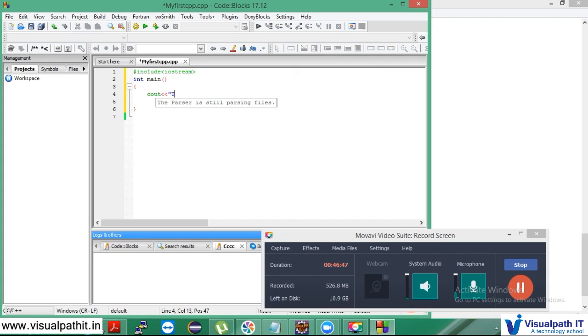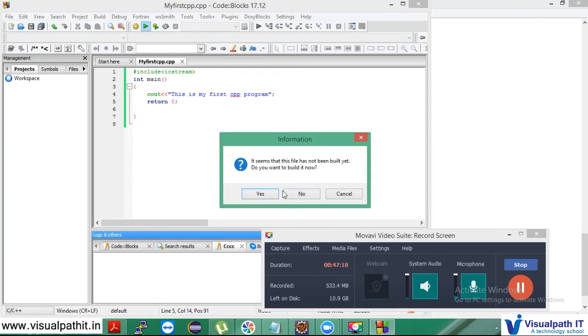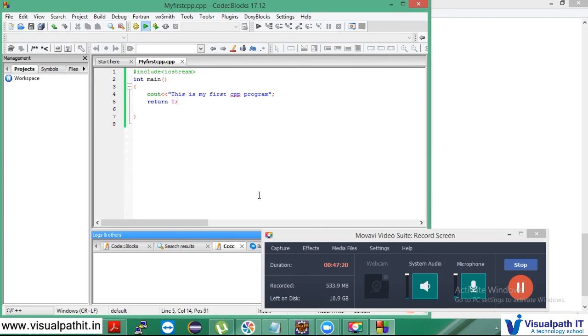This is my first cpp program. And then because I gave int, I have to use return 0. Return 0 means I'm not going to return anything. So just save it, Control S, and then you click this red color button. It'll ask you to build, and give yes.